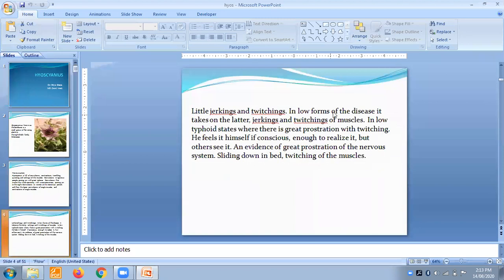Little jerking and twitching in the lower form of disease, it takes on later jerking and twitching of the muscles in low typhoid state, where there is great prostration with twitching. Okay, so there is jerking, there is twitching of the muscles, and the diseases are of a low form where bacterial infections are seen.